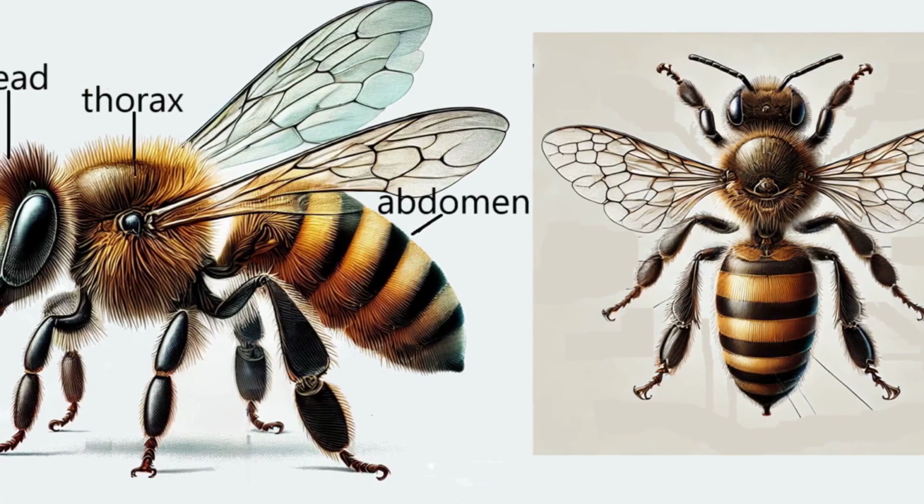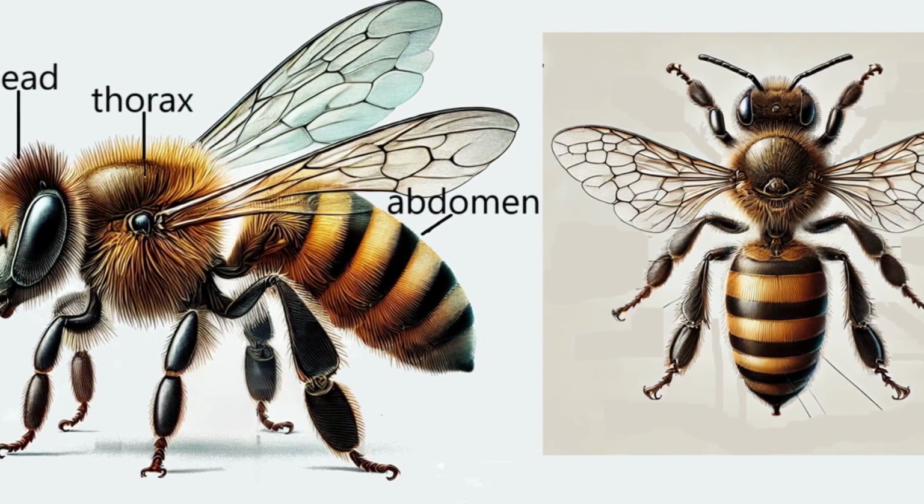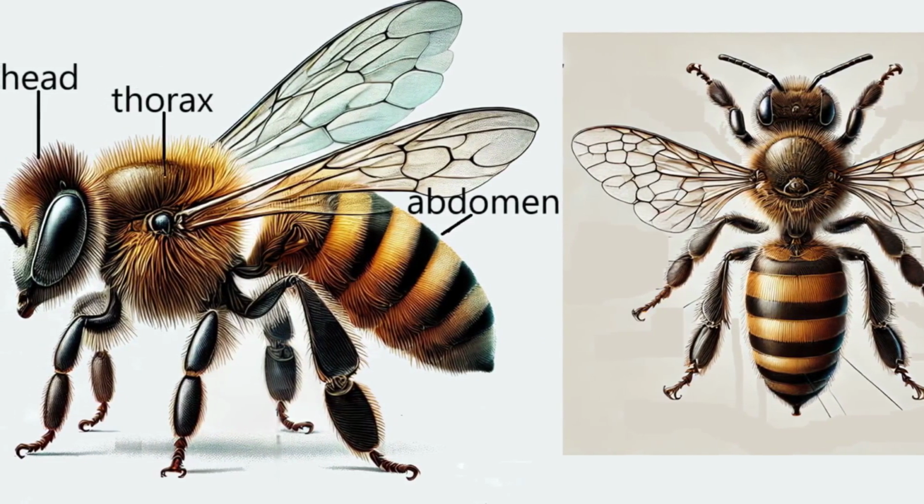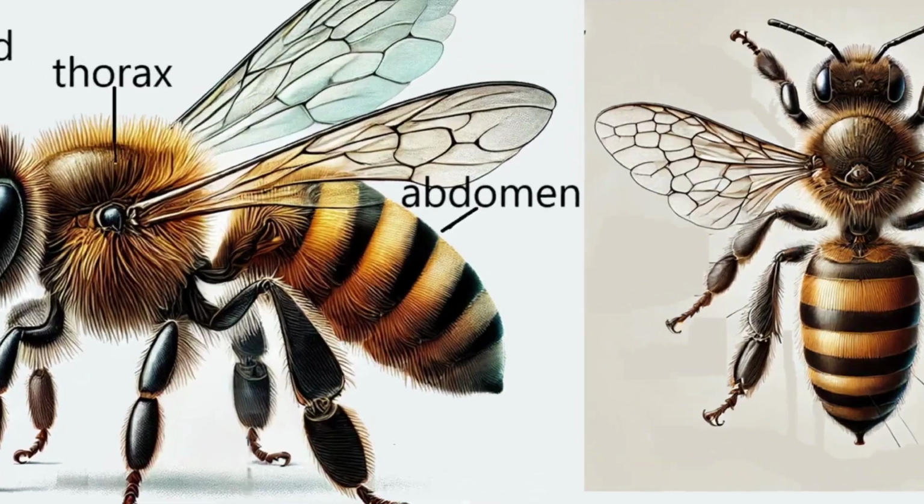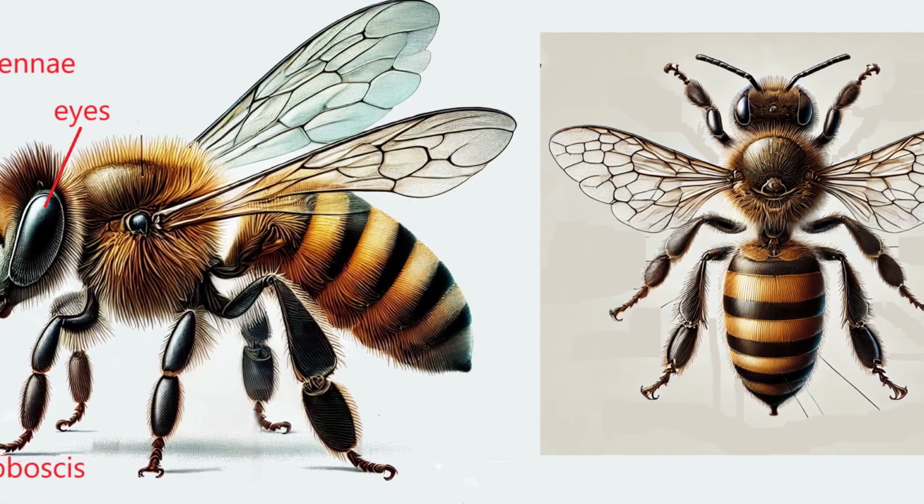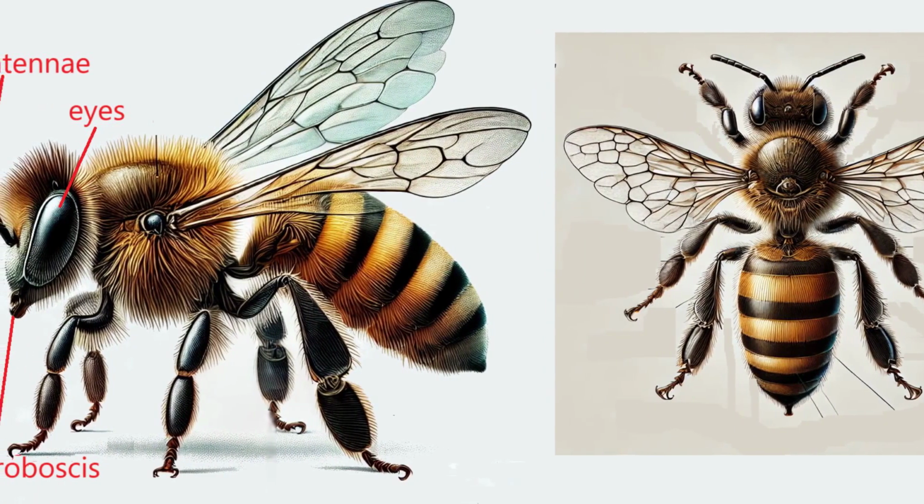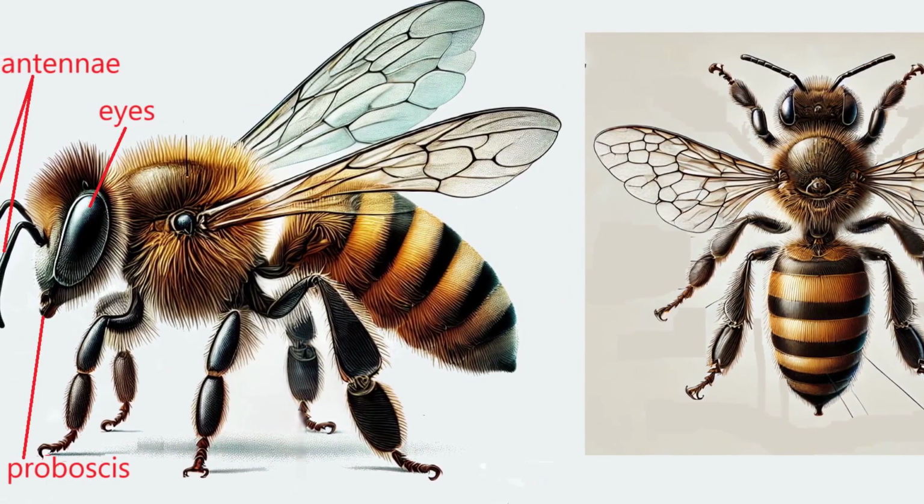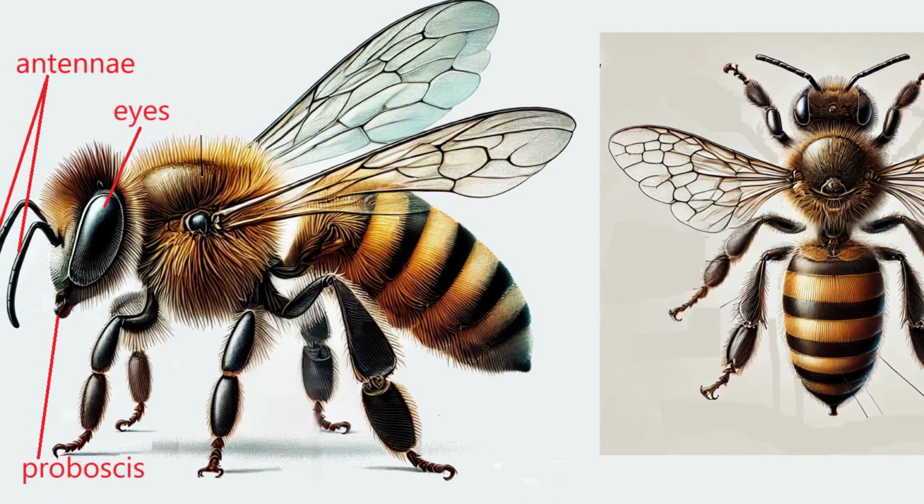The bee belongs to the invertebrate animals. Its body is divided into three main parts: the head, thorax, and abdomen. The head includes two compound eyes on the sides and three simple ones on the top, antennae that function as sensory organs, and the mouth with the proboscis for absorbing nectar.